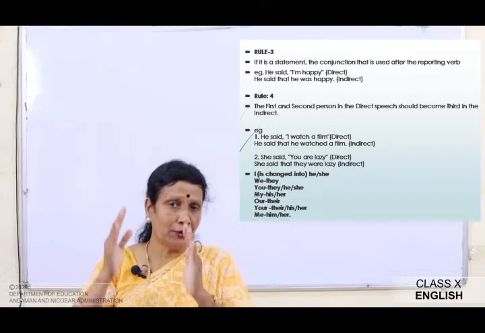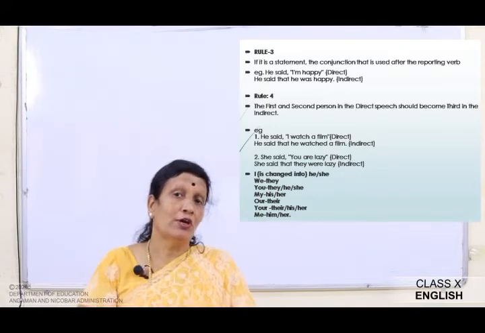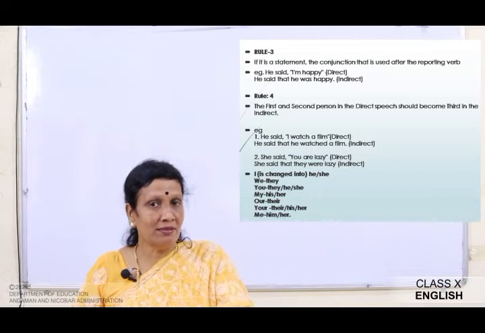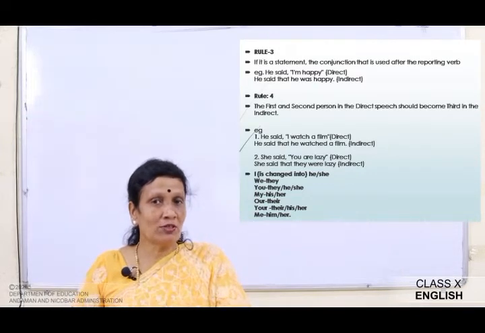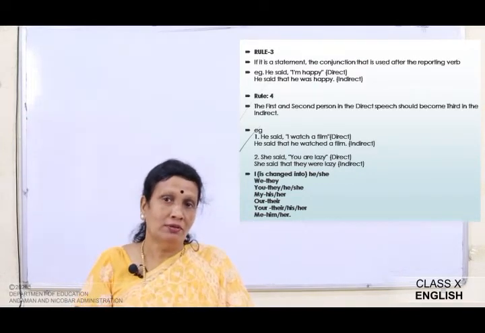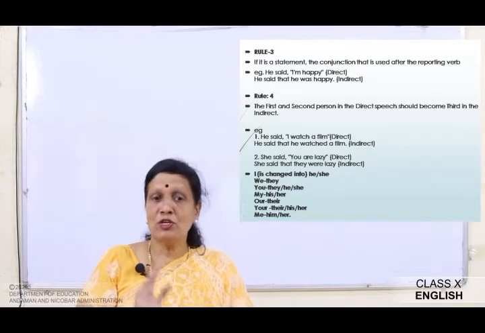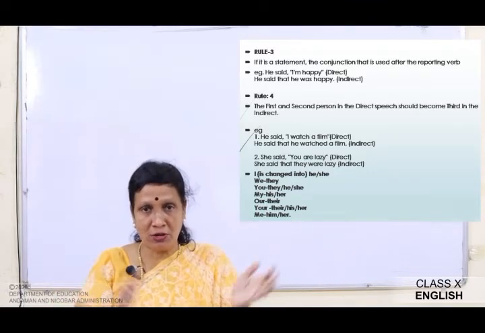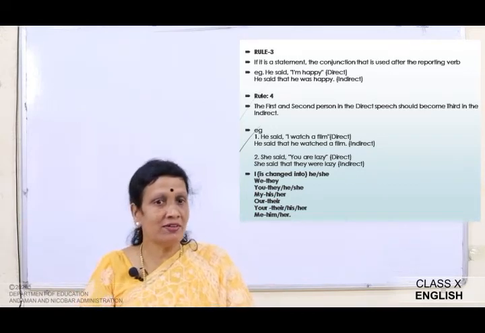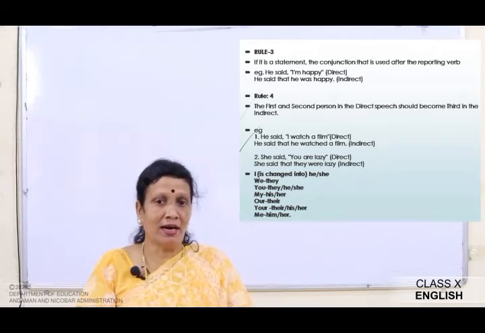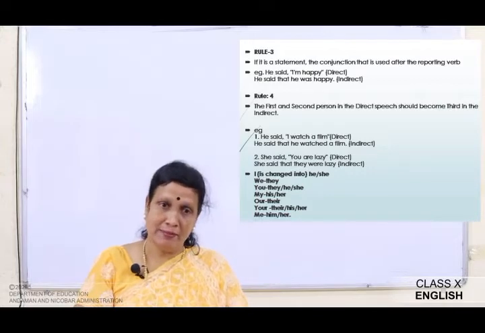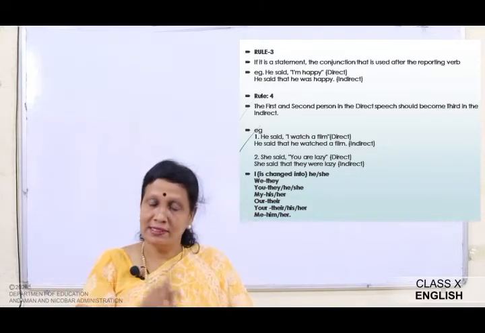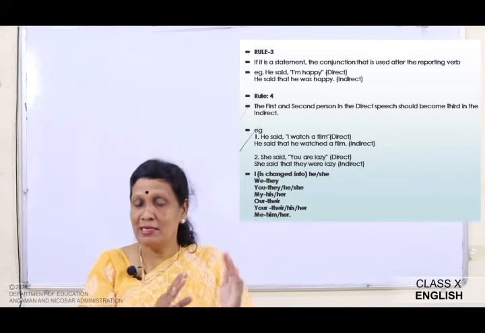Children, do you remember I had told you about the use of you in English? It is used for one person or in the singular form also, and it is also used for the plural. So she said, you are lazy. That means she is talking to a group of students or a group of people. So she said that they were lazy. Are becomes were, since they is plural.